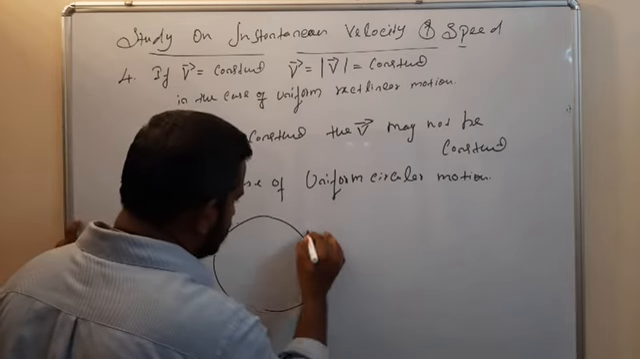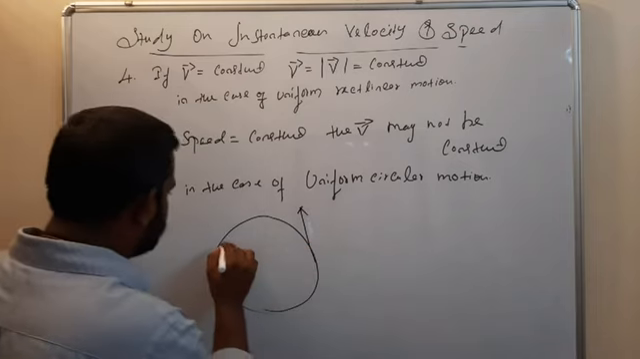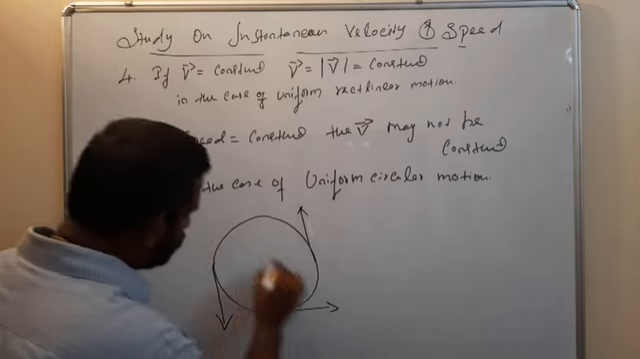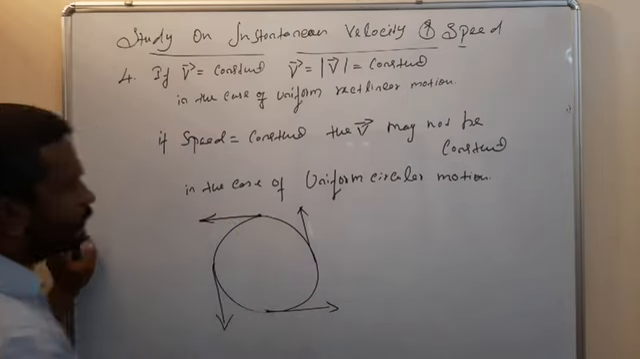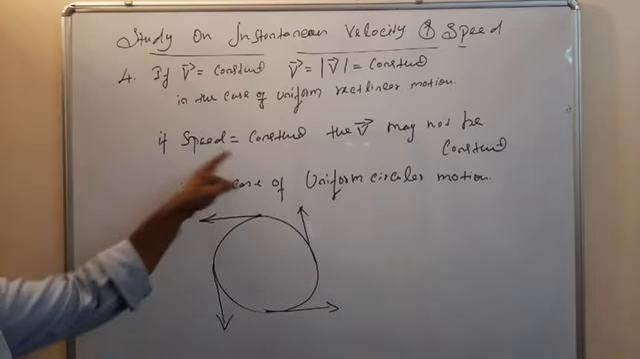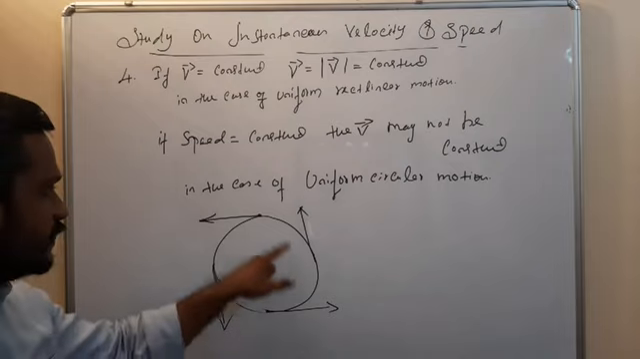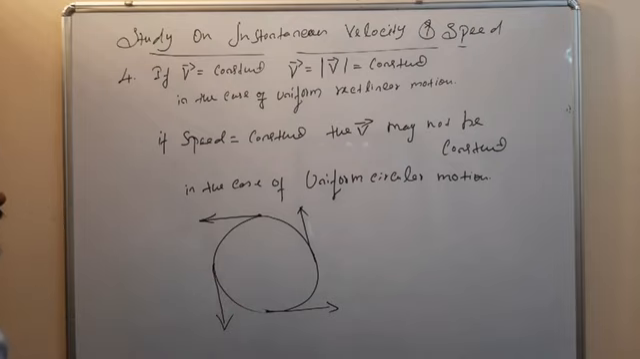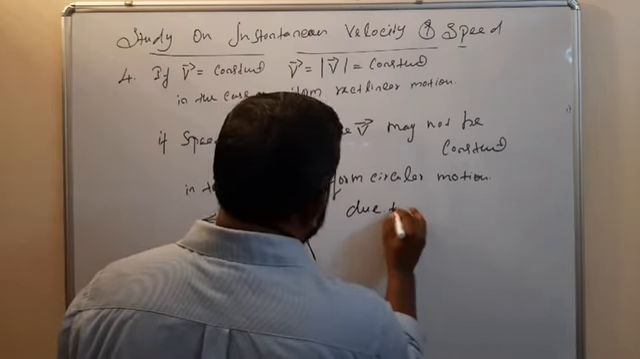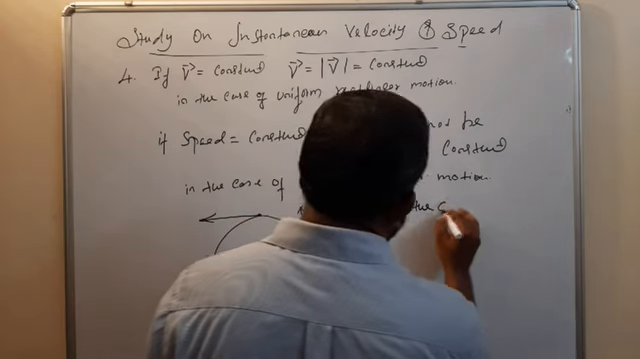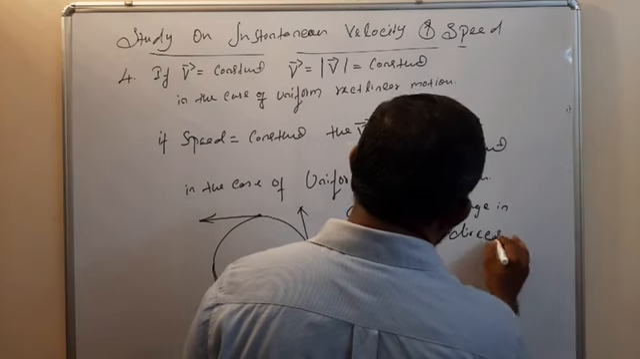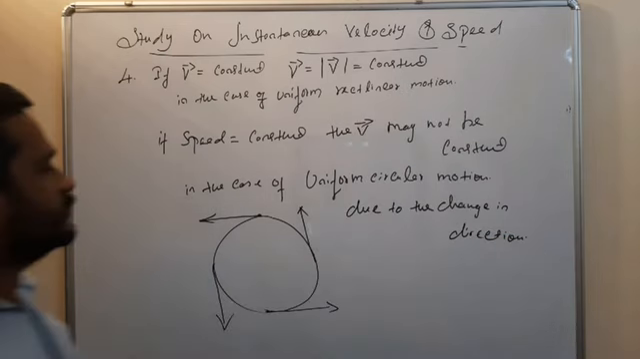So in this point, the velocity is like this. So in the case of uniform circular motion, speed is equal to constant. In each and every point the speed is constant, but the velocity is different due to the change in direction.